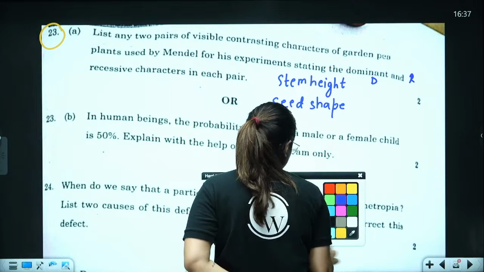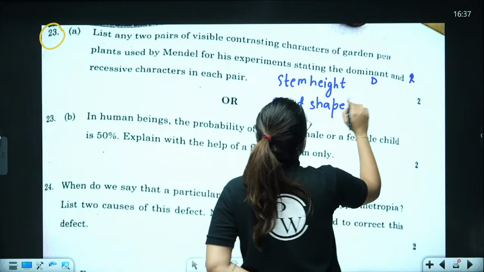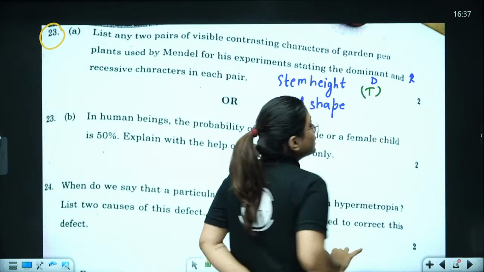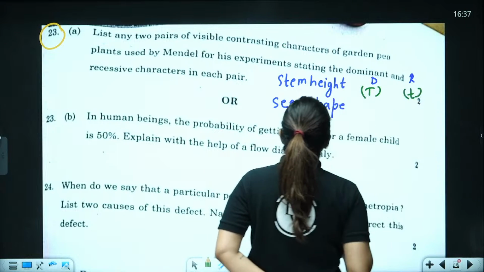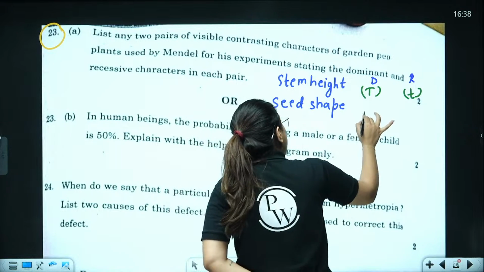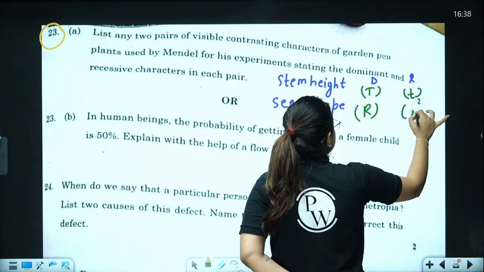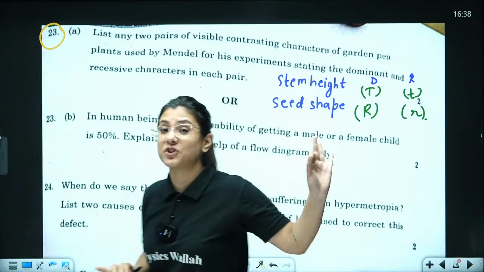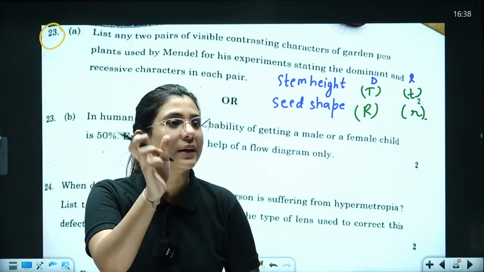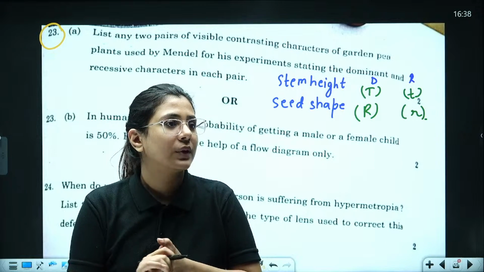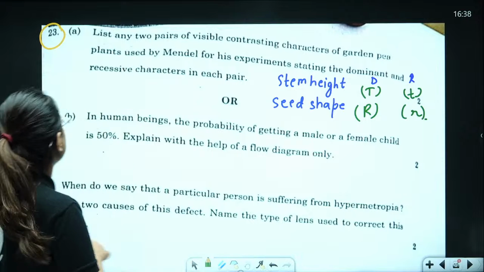If you remember, the dominant was tall height, right? And the recessive was dwarf one. Seed shape, the round shape was dominant and the wrinkled shape was recessive. I have just used the letters here. You have to write the exact word. Okay, let's come to next one.